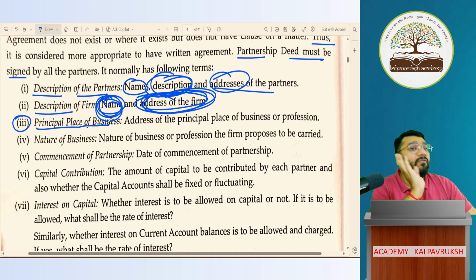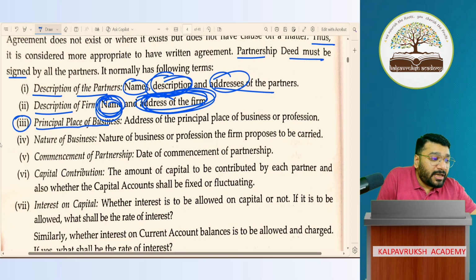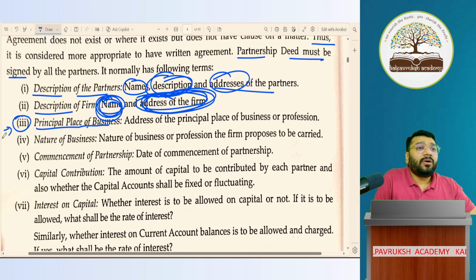So I have so many offices. Out of these, I have to choose one as the principal office. What is the principal office? The principal office is the head office, where all the important communication happens and where the head of the business will sit. That business location is to be mentioned in point number 3. Got it, not got it?